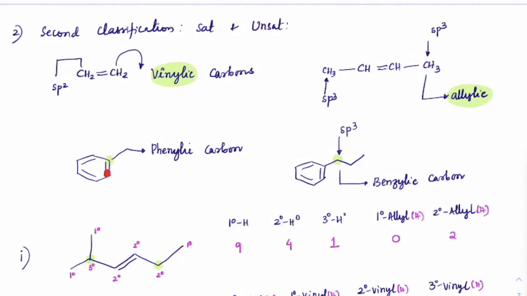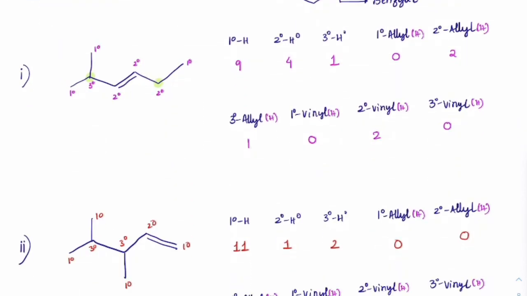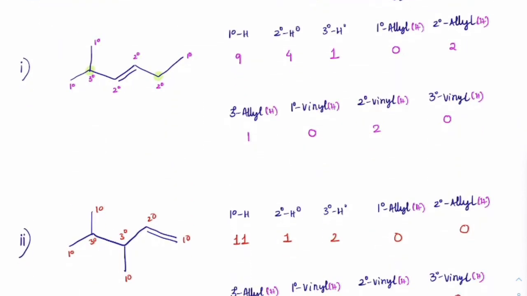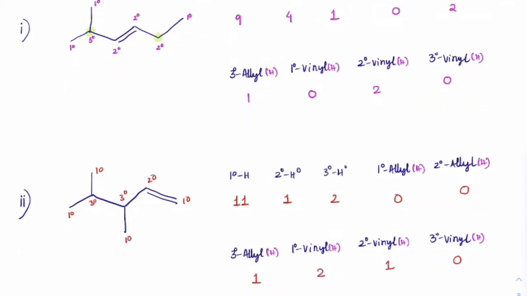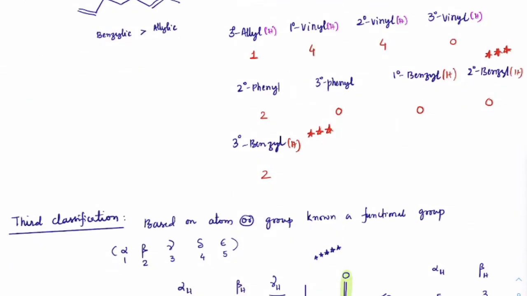Then the carbon which is double bonded in the phenyl ring, or the benzene ring, is called phenylic carbon, and the carbon which is just adjacent to the phenylic carbon is called benzylic carbon. Based on that, we were also able to find out how many different hydrogens will be present on their respective positions. Okay, these are a few questions which we discussed.